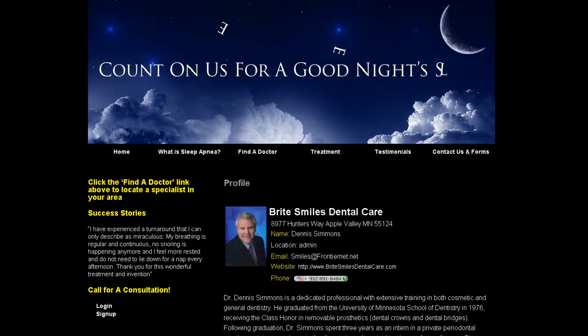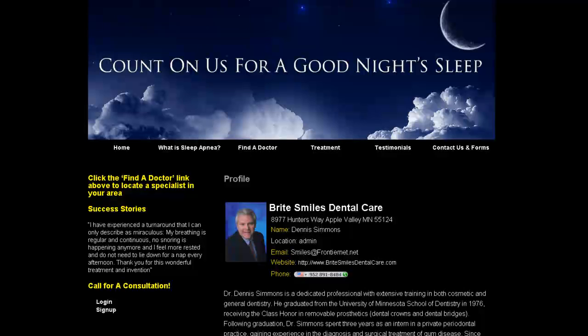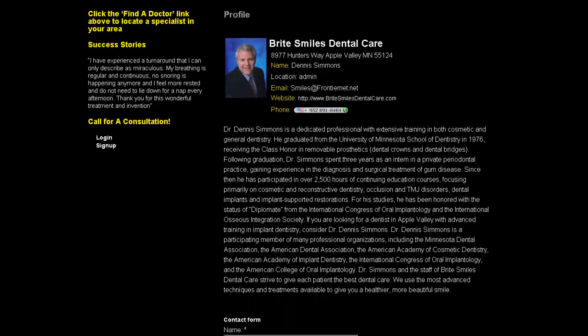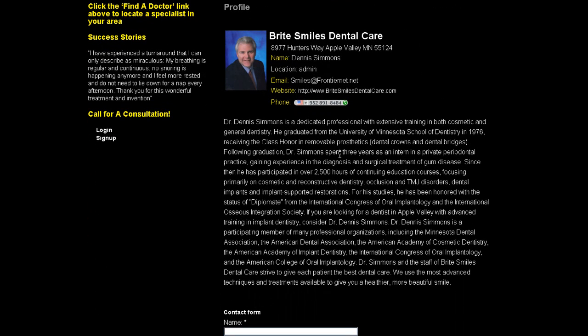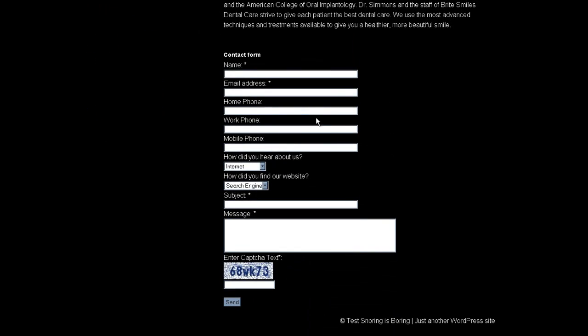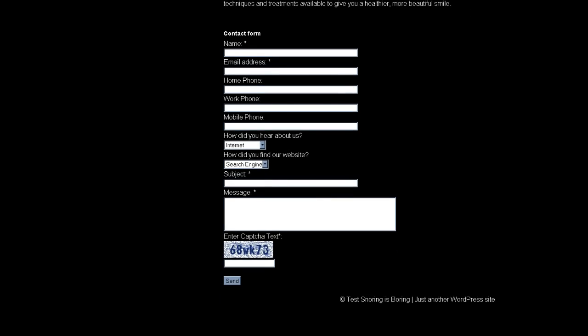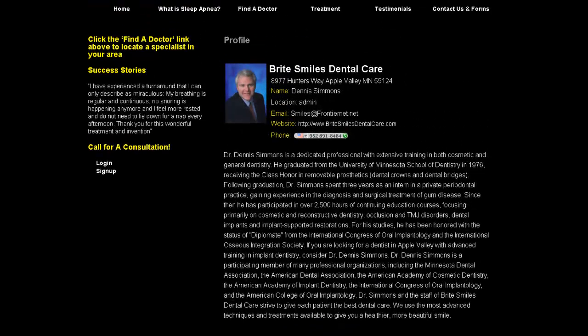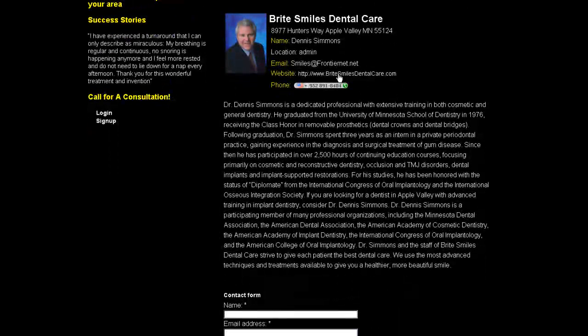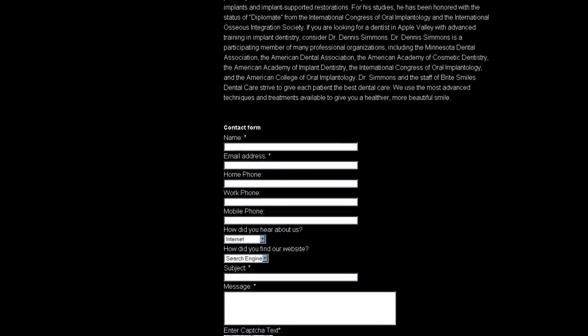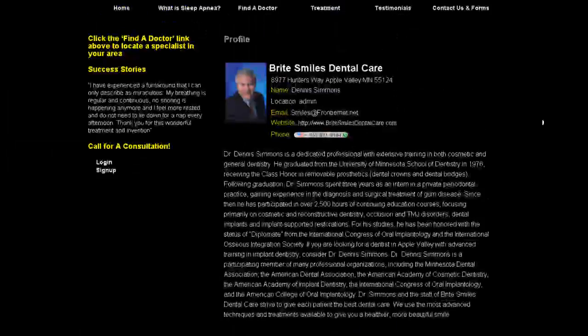So here's the profile, here's the picture, all of the contact information, and then here is the about us, and then directly below that here is the form. This form is automatically populated with the email address associated with this doctor's profile. So this form, once submitted, the recipient address would be this email address right here, and the same will be true for every additional profile that you have in here.